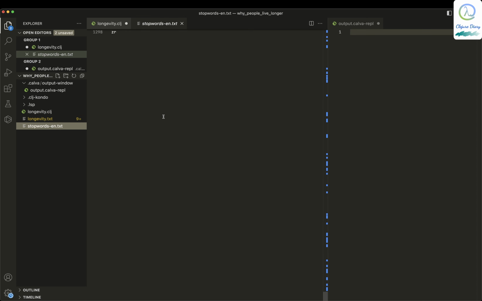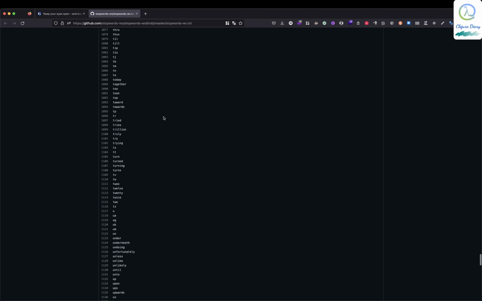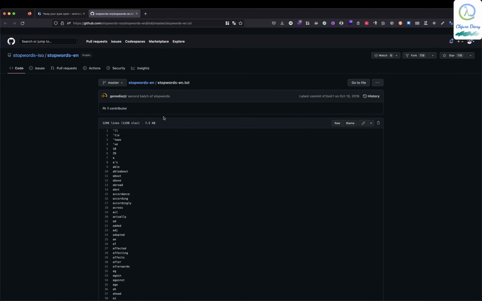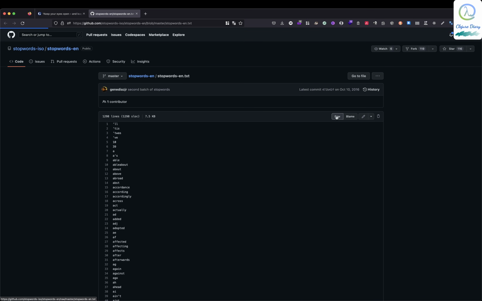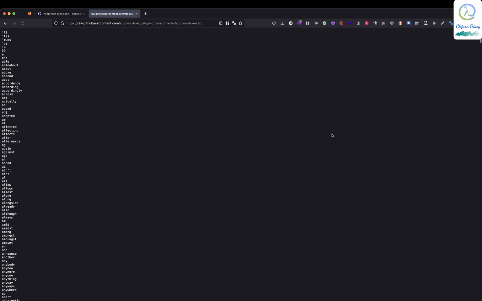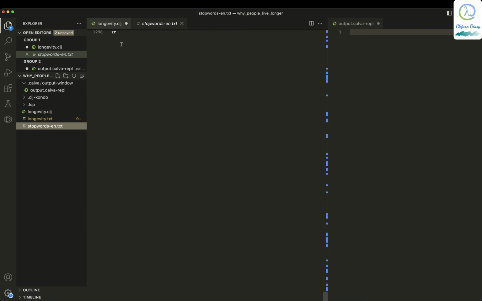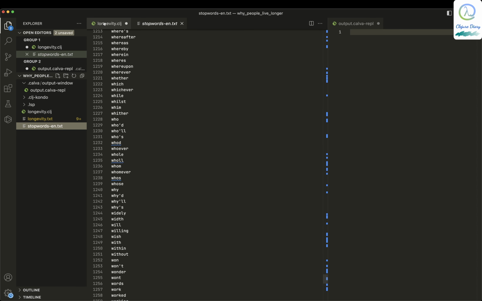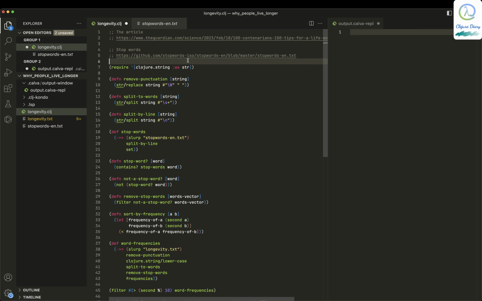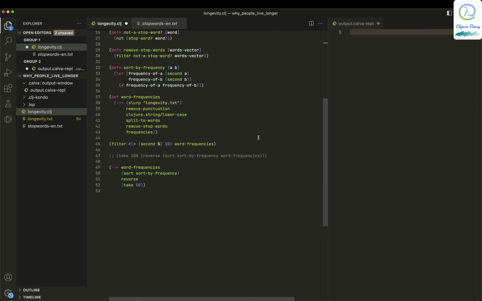So if you're not familiar with GitHub or something like that, what you can do is click this raw, just select all using Control A, and copy it with Control C. That's on Linux computers, or Command A and Command C on Mac, and then paste it in a file, right? So I've got a list of all stop words over here, and that's it. Those are the things I need to do my app, right?